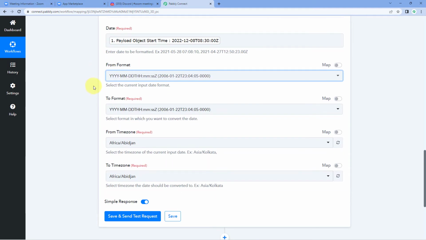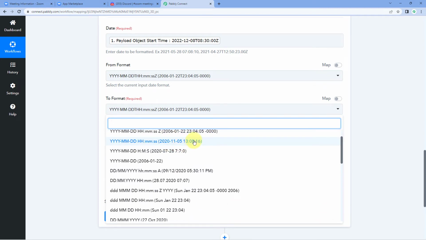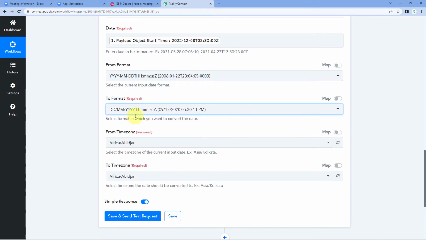Now the next thing it asks us is to format. So in which format we want to change this date and time to. So in the drop down below, once again you can see a list of different formats. So let's take an example of this format: day, month, year, hours, minutes, and seconds. I want to change the date and time in this particular format. So I'm going to select this to format.